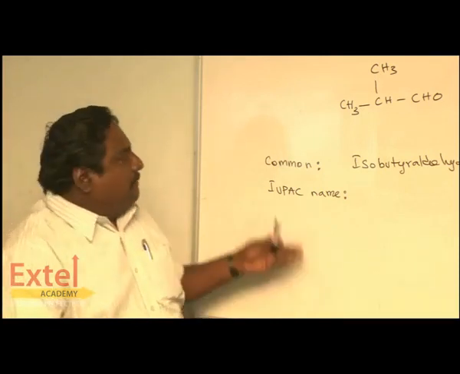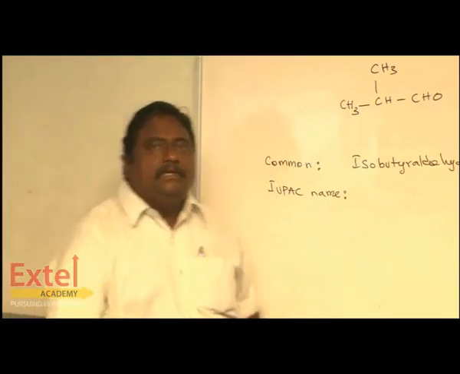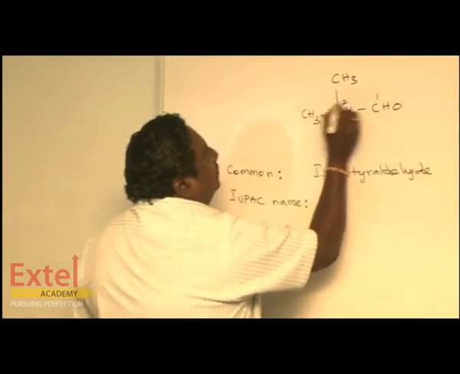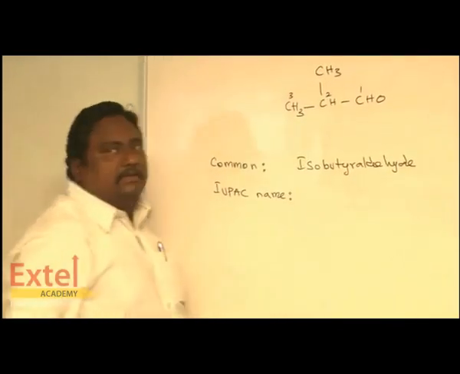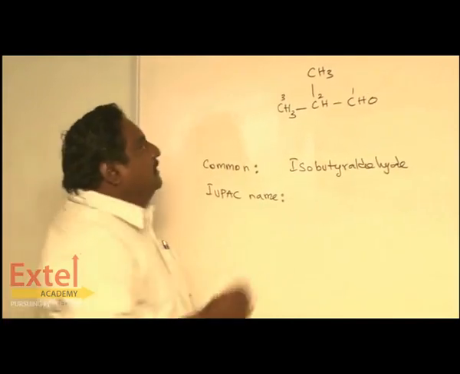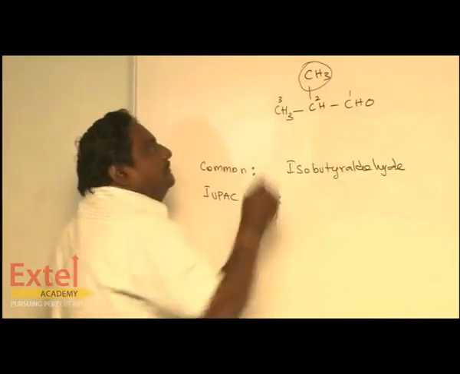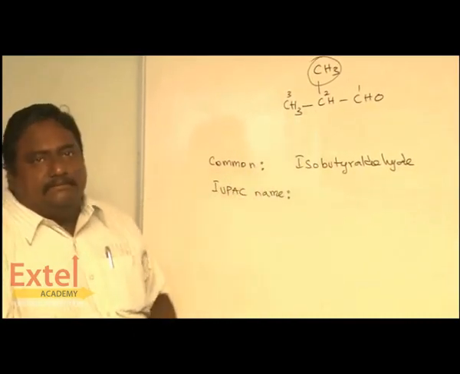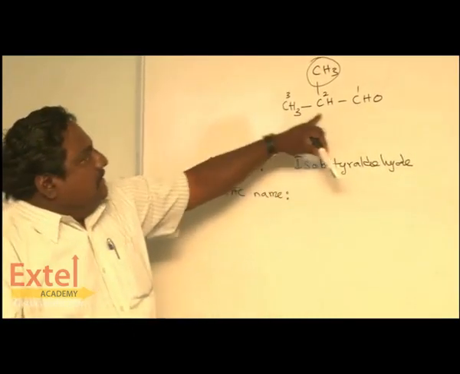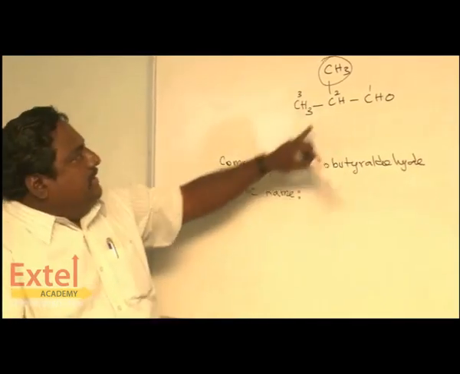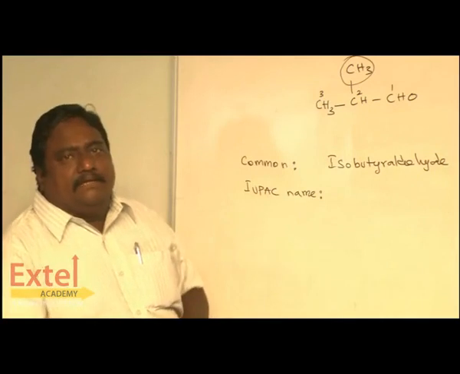Basically, let's go for IUPAC. You have to count these carbons 1, 2 and 3. You should not count this carbon. It's the branch. It is a methyl branch. The methyl branch is connected with the second carbon. This chain has 3 carbons and the second carbon carries methyl.